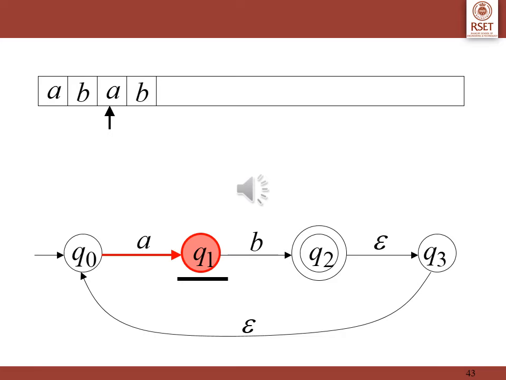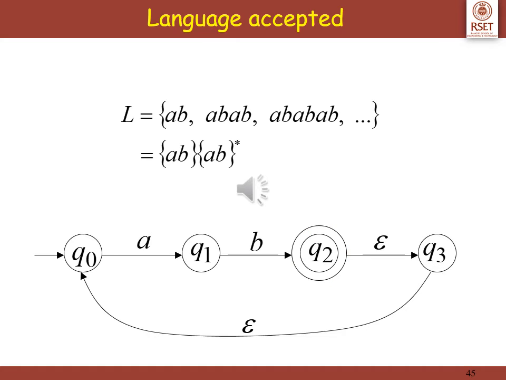Now the symbol A is consumed by Q0. Q0 on encountering A goes to Q1, on encountering B goes to Q2. Again it is the end of the string and Q2 is a final state, hence the string is accepted. Hence this NFA accepts a string which is of the form AB followed by AB the whole star.